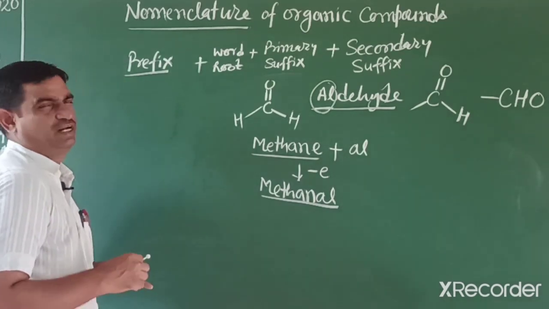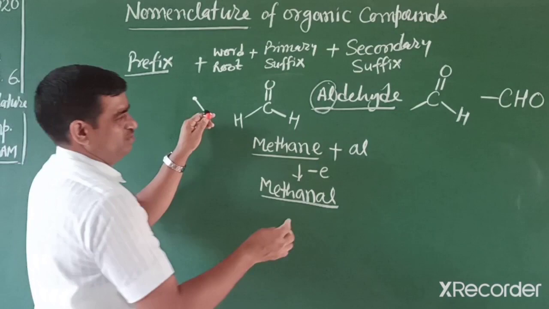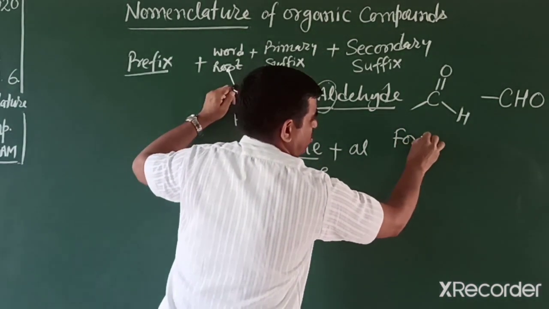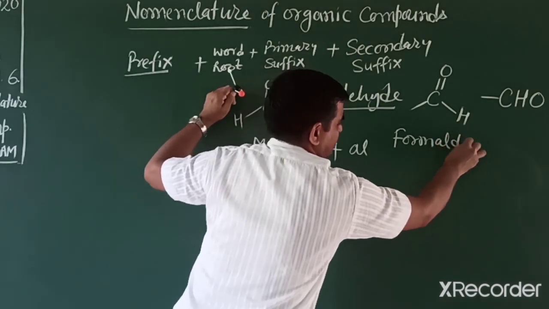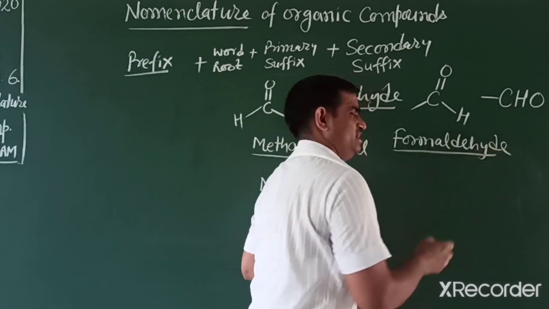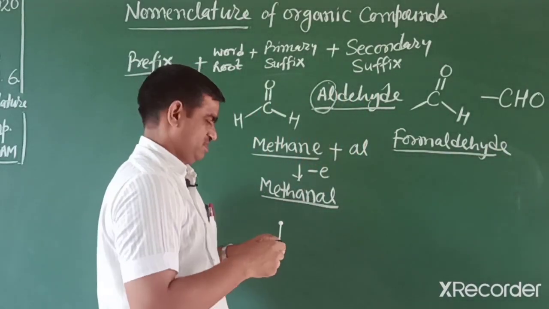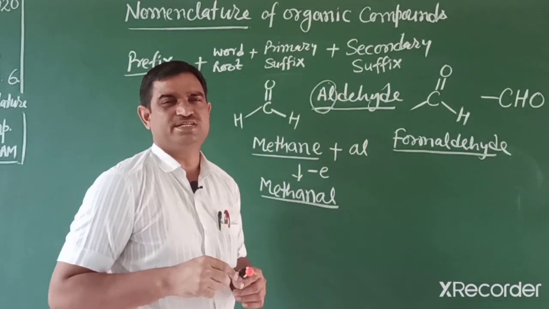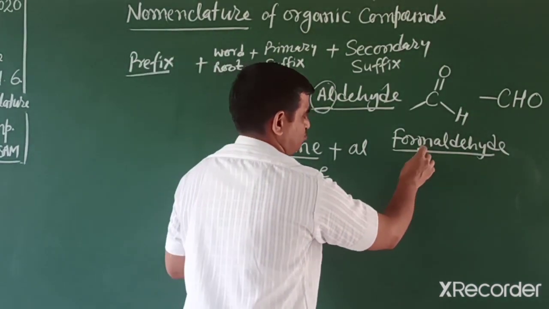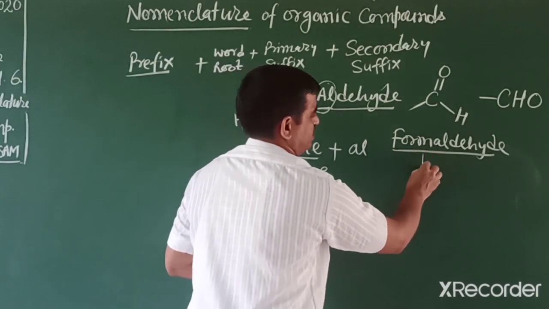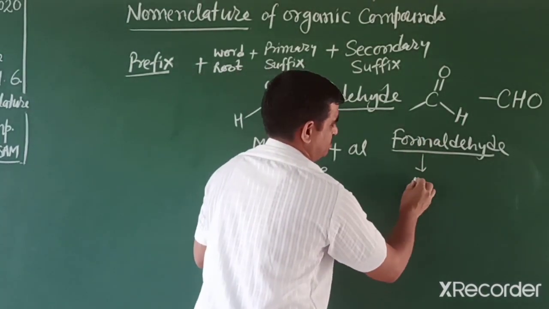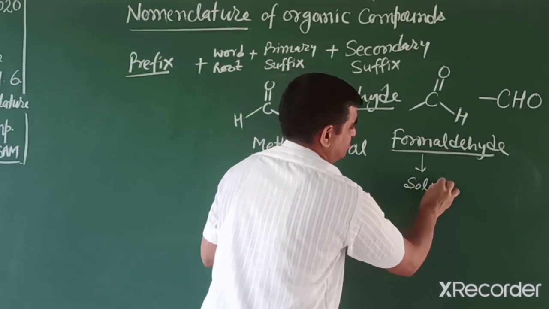Its common name is also famous. That common name is formaldehyde. This compound is highly poisonous and found in the gaseous state, but highly soluble in water. So its solution is known as formalin. It's a highly poisonous gas and soluble in water.